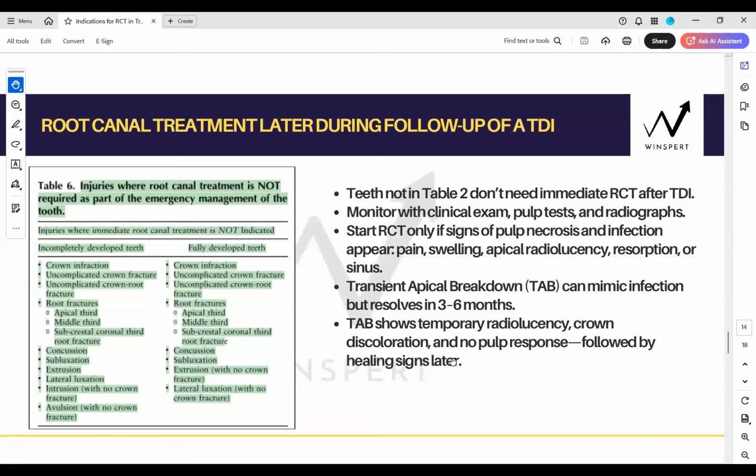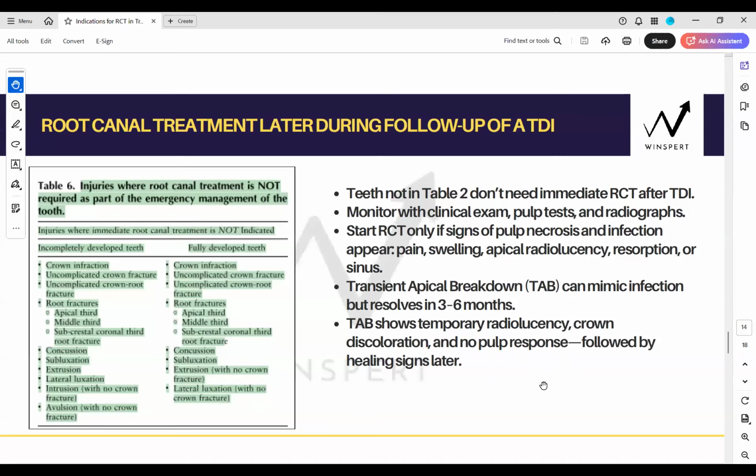These are unfavorable responses to begin with, but you will follow up, because I told you, no pulp response again is no reason to start immediate RCT. And when it's combined with discoloration and a radiolucency which heals after 6 months, RCT can be avoided because it can be a transient apical breakdown. It's your tooth's natural healing response. Yes, Kizran, I'm going to show that again, but let's talk about the follow-up first, okay? This point, transient apical breakdown.